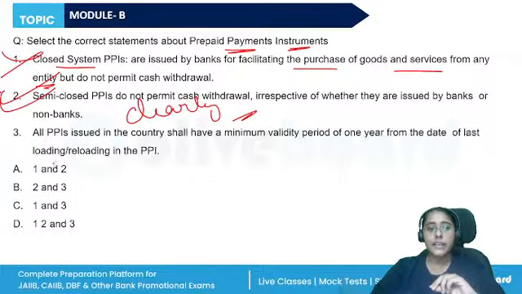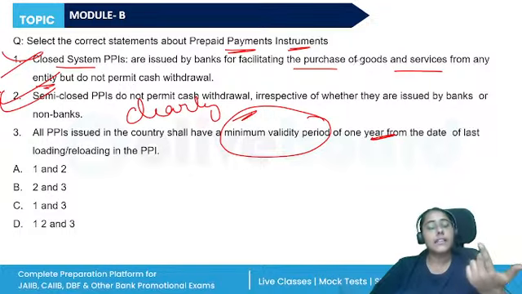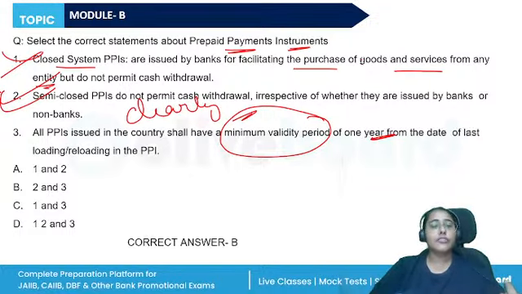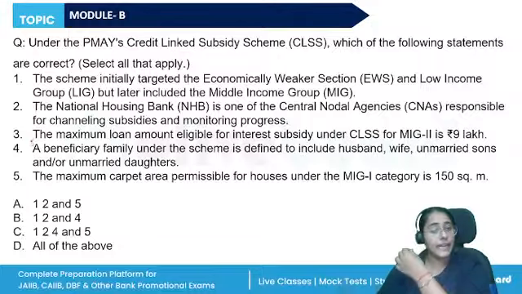Second statement is correct. All PPIs will have a minimum validity of 1 year. Correct. Banks are allowed to give a higher validity period also, but minimum will be 1 year. For the reloading and loading, the minimum and the maximum amount, where 1 lakh rupees is allowed, where only 50,000 rupees is allowed, all of these things are there in the PPIs.